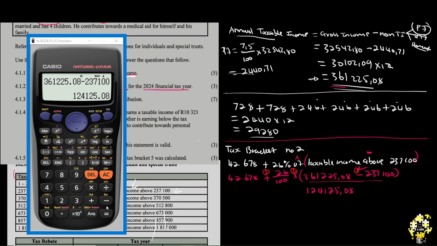Did we solve number 2 and number 3? No. If we did not solve them, we have to go down with them exactly as they are. So multiply 26 over 100 plus this 42,678. Now we go to solve number 2. Number 2 is 26 over 100 multiplied by 124,125.08. So now let's go there and say, what is 26% when you multiply it by 124,125.08?